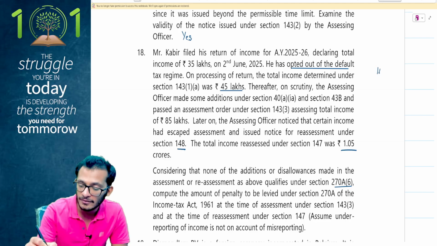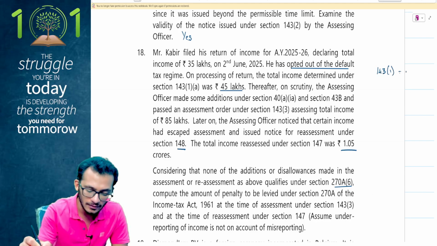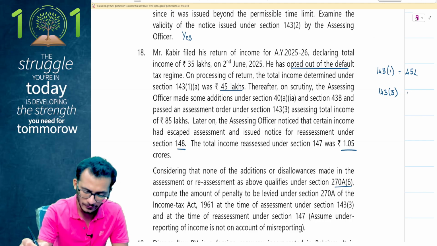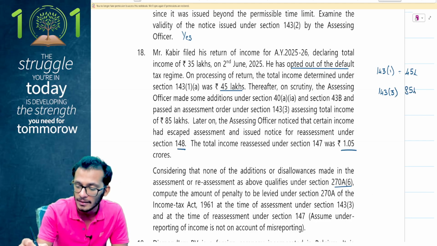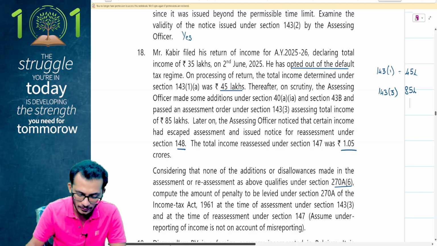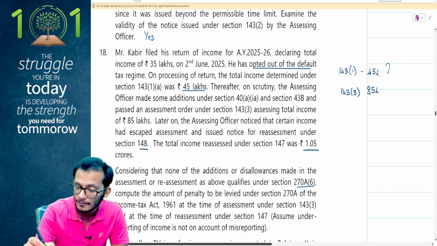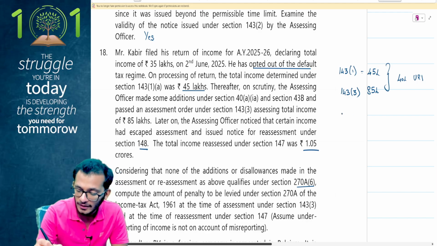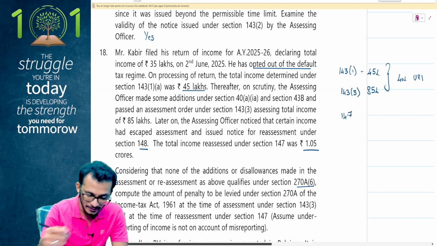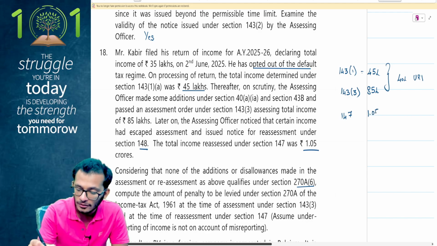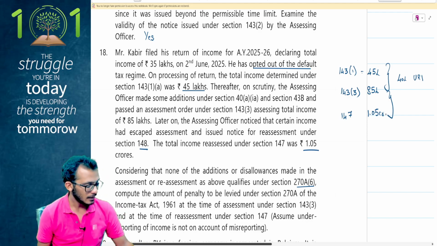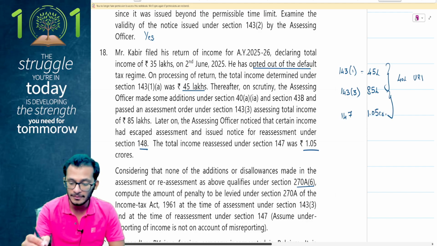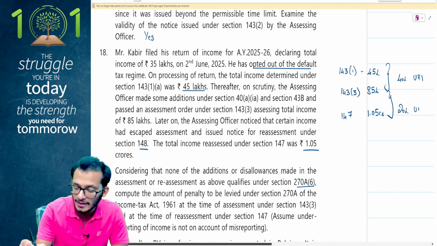How much did I have in my 143(1)? I had in my 143(1) a 45 lakh rupees income. 143(3) has how much? 143(3) has 85 lakh rupees worth of income, which means I have underreported income to the extent of 40 lakh rupees here. Then if I go to 147, I have 1.05 crores. So 1.05 crores minus 85 is what I will take into the picture. So it is 105 minus 85, the answer gives me 20 lakhs. So another 20 lakhs is also my underreporting of income.